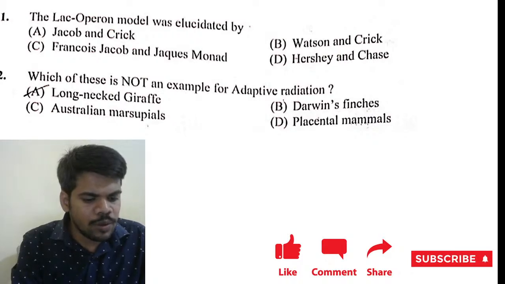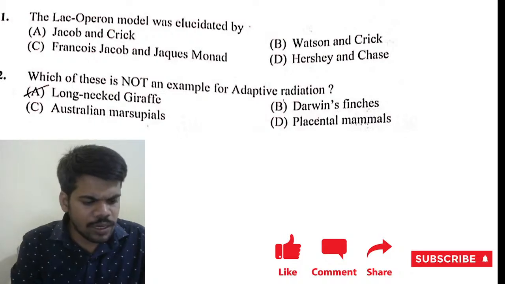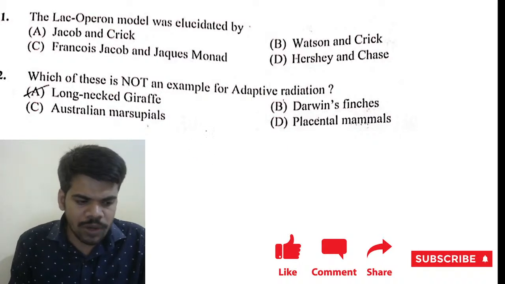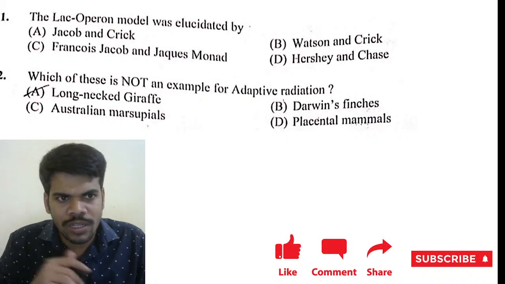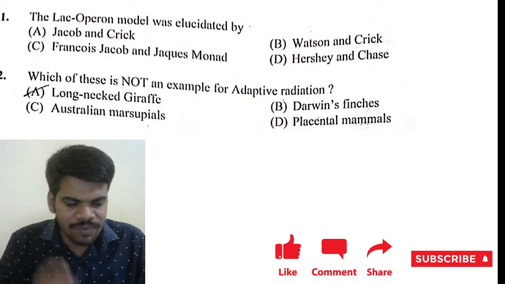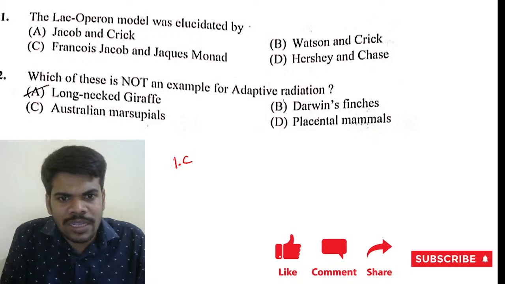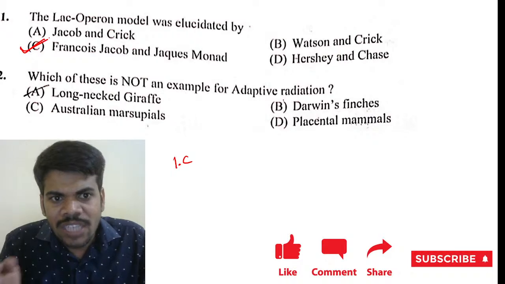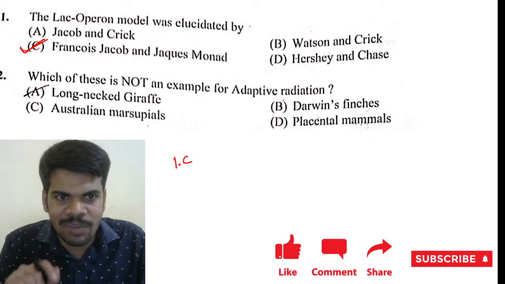Yes, thank you. You can respond with your presence. You can write your comments, or give your opinions about the answer. Please mention question number 1 or question number 2 while you are giving your answer. If it is option C, for example, the first question answer is option C, you can write 1C. That means I can understand that C is the right answer for 1. And note down from which chapter it is also. Then you can know tentatively the blueprint of the KCET examination.